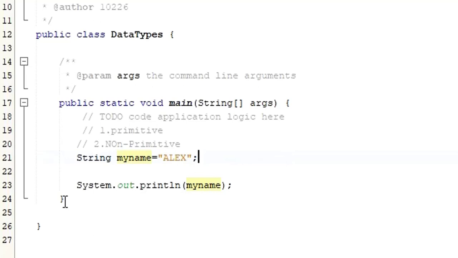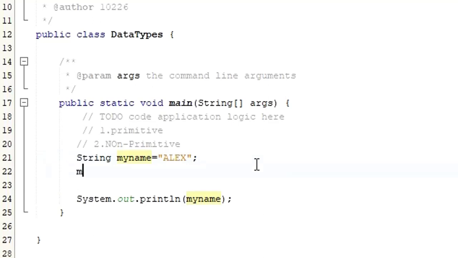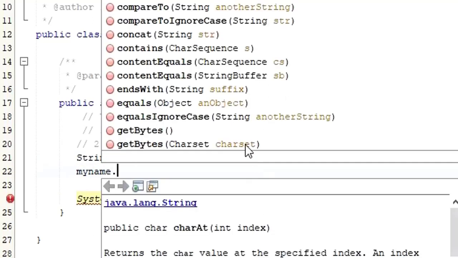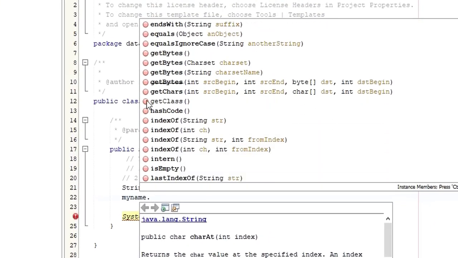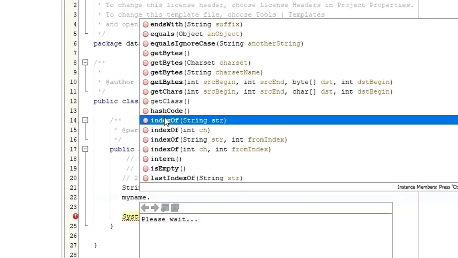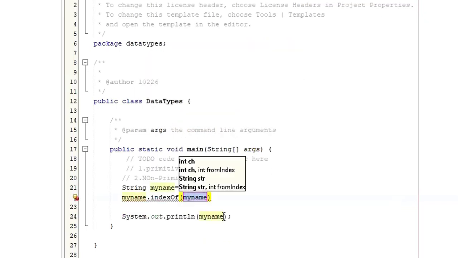So when it comes to the string, string has got some inbuilt methods, just like in JavaScript, string has got some inbuilt methods, right? So let me call this one my name. When I put dot, it is giving me an option of the methods I can use. There are a lot of methods here. Okay, let me go to indexOf. I want to use the indexOf method, right?